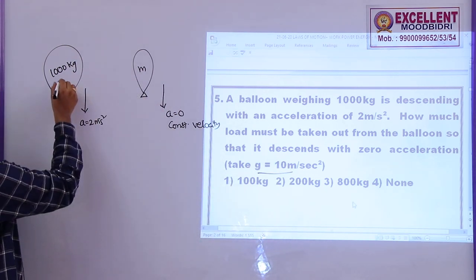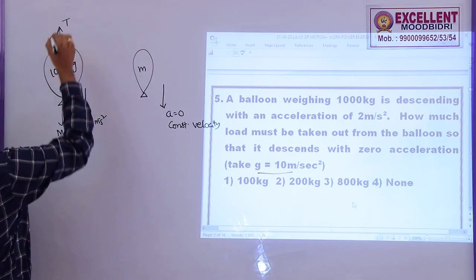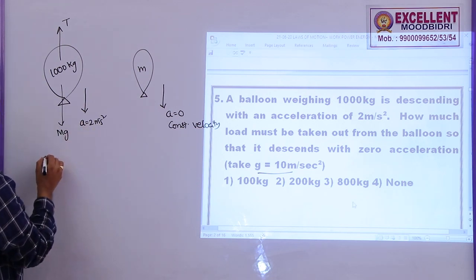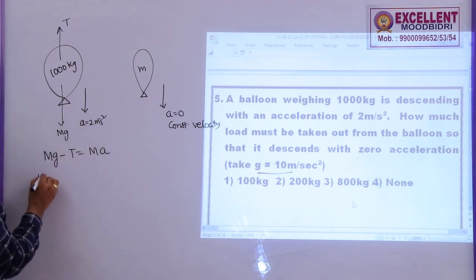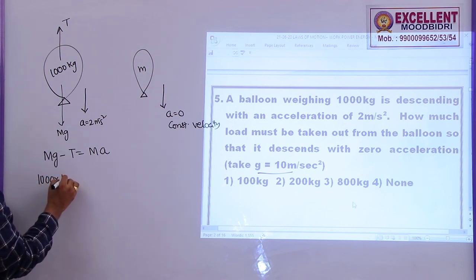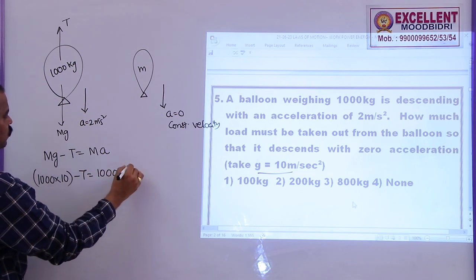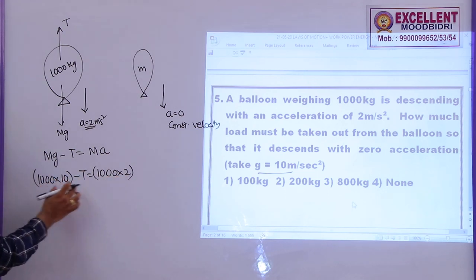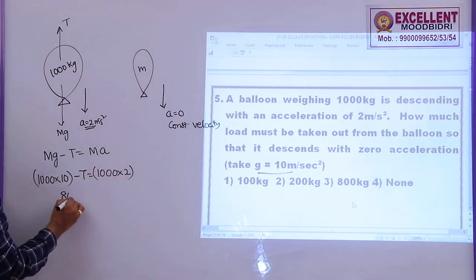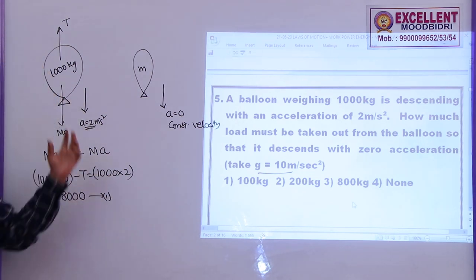In the first case, the weight of the balloon is acting downwards and the upward thrust is acting upwards, and the equation of force is mg minus T is equal to ma. Weight is equal to 1000, g 10, minus T is equal to 1000 into 2, because acceleration is 2. So, this is 10,000, this is 2000. If you bring this one this side, 10,000 minus 2000 will be 8,000. So, this is the upward thrust acting on this balloon while it is coming down.